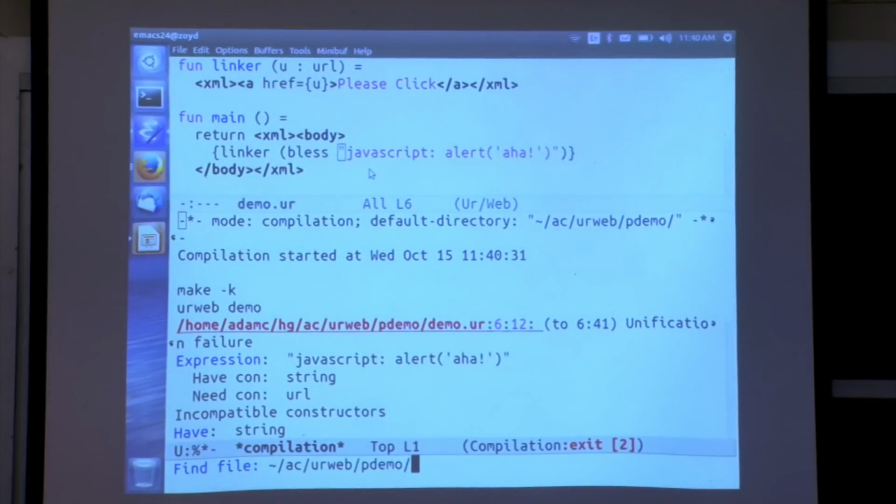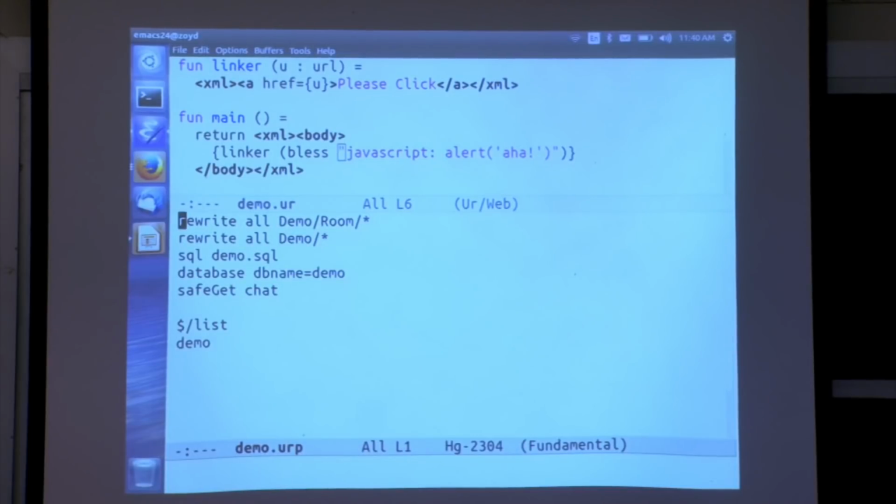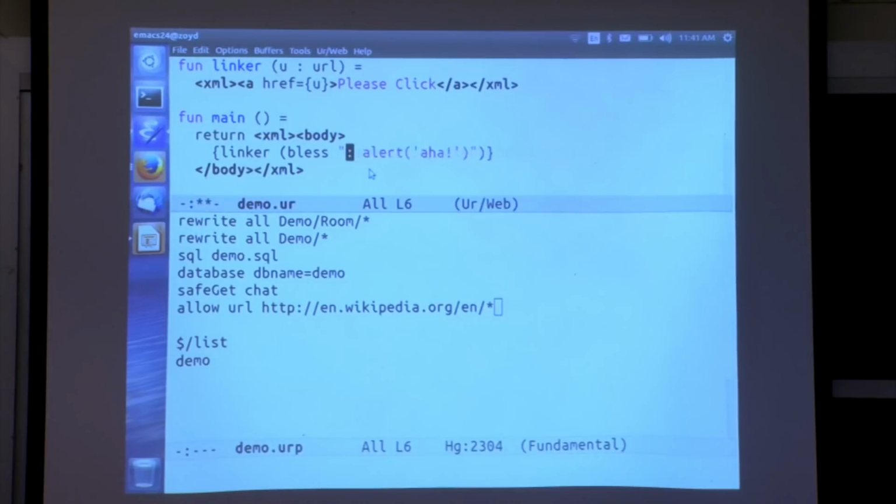All right, but let's make this a little more interesting, and I'm going to open up the configuration file for this demo. It's pretty short as these things go, at least if you look at any Java web application framework. They have these gigantic XML files for configuration. This is a little nicer than that, or so I claim. We can add a rule that says anything on Wikipedia is allowed, and then we can put a Wikipedia URL in here.